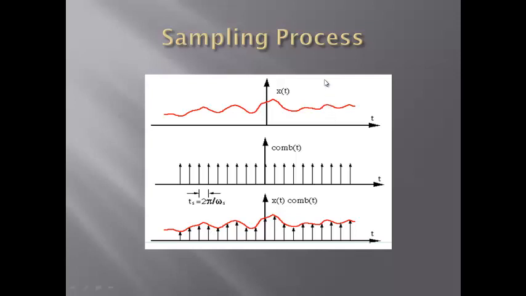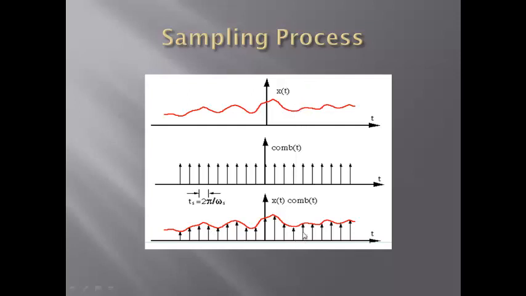Now how it is done is, this x of t will usually be multiplied by a pulse train. The other name is comb of t, since the signal looks like a comb. By multiplying x of t by comb of t, you get another signal where you have values only at these points, thereby you get a discrete time signal. This signal will be called x of n. This is the simplest sampling process, so the CT signal is converted into a DT signal.